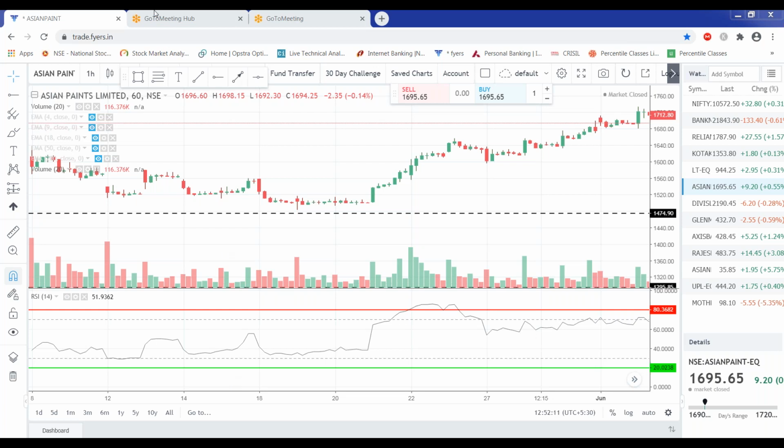It will be easy for you to enter. And yes, volume is one of the parameters, Santanu. We can always say that. If there is high volume, definitely we can say that the counter is liquid. Okay.